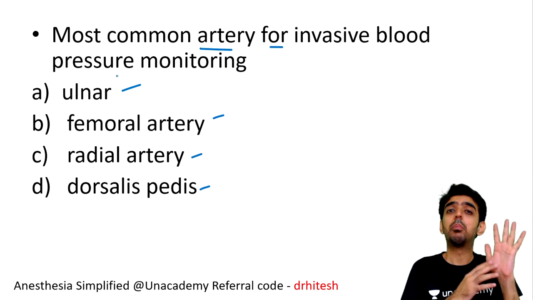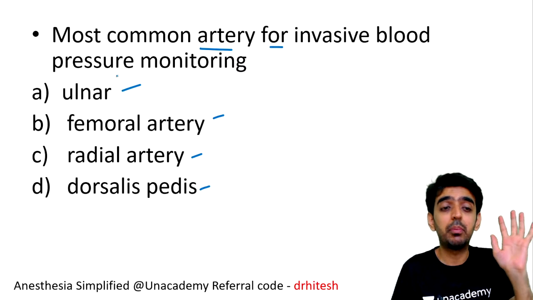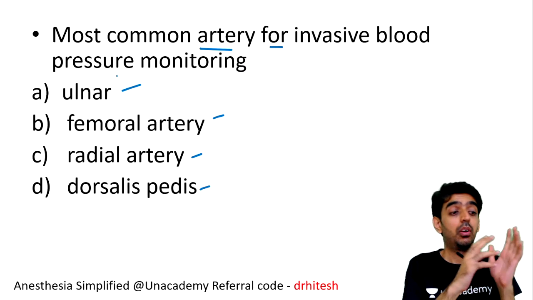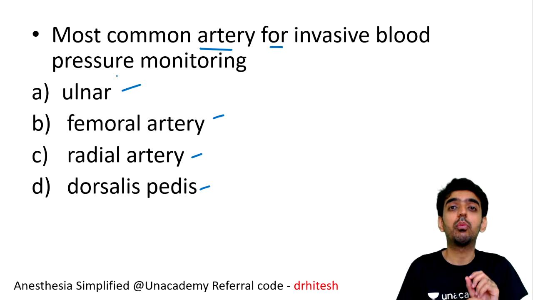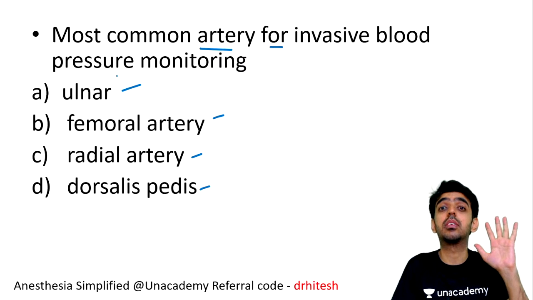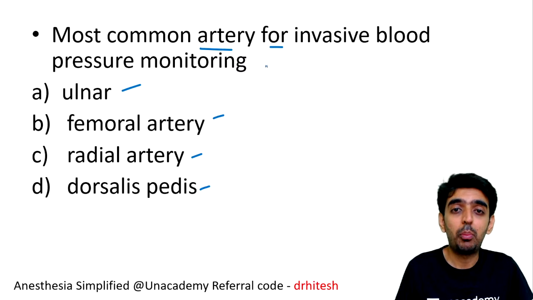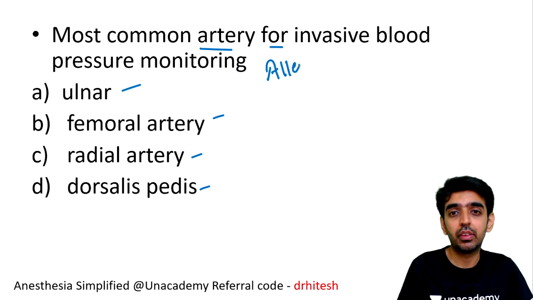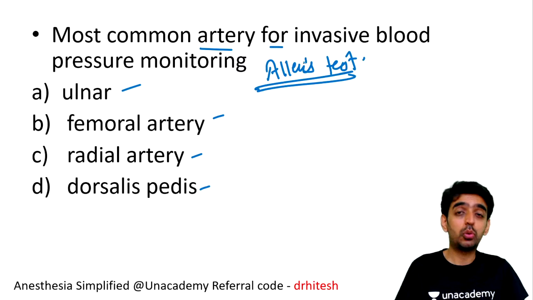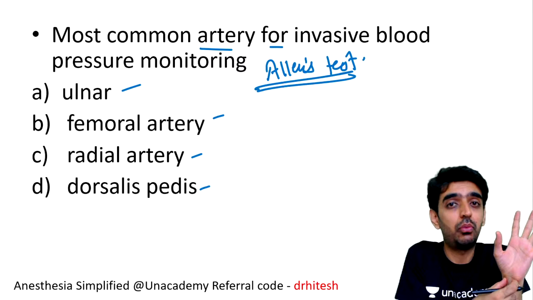Yes. Second, the blood to the arm, to the hand, is supplied by what? It is supplied by the radial and ulnar arteries. So the collaterals to the arm are very well developed. But to even rule that out, we have a very important test to rule out the collaterals, to check whether the blood supply to the hand is properly developed or not. What is that test called? Yes, we perform a test by the name of the AIIMS test. This is done to rule out whether the blood supply of the hand is proper, whether the collaterals are working properly or not.